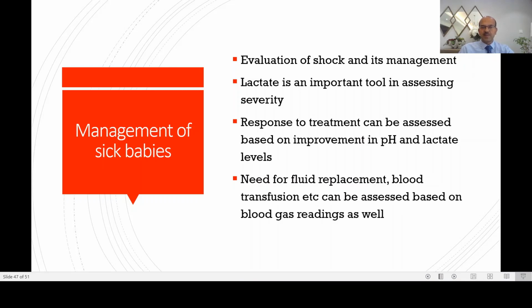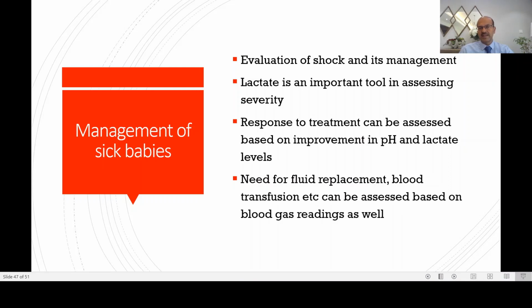In the management of sick babies, blood gas is important to evaluate shock and its management. Lactate is a very important tool. Those of you who do PICU, they use lactate to a much greater level than in the NICU. However, in an asphyxiated baby or in a baby in shock or in a post-operative baby, lactate is a very important tool.